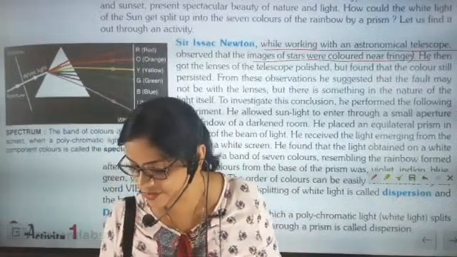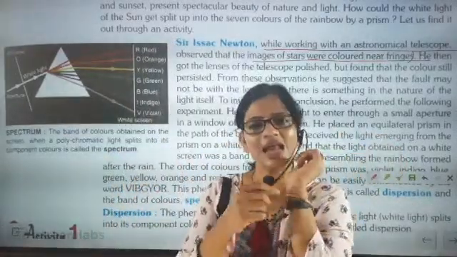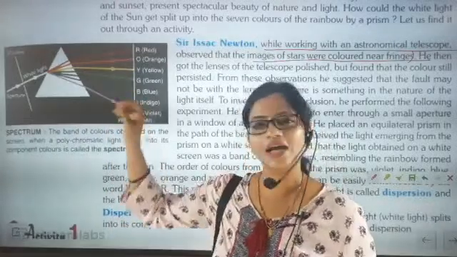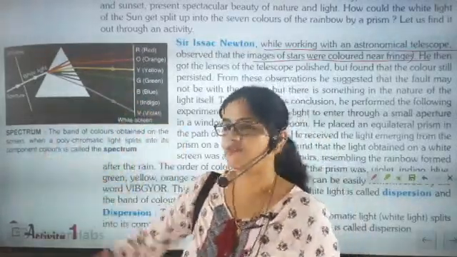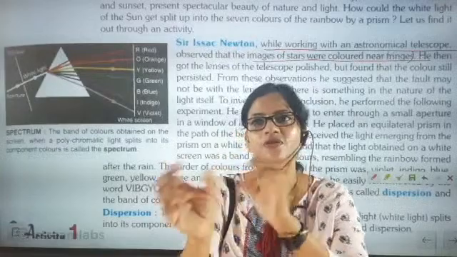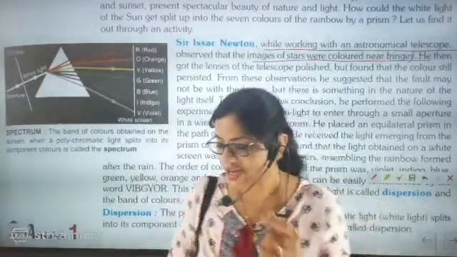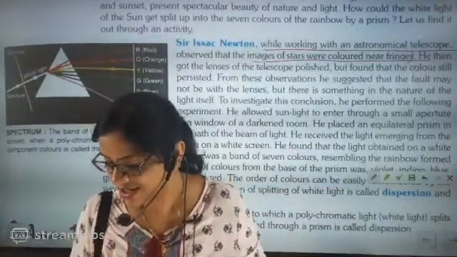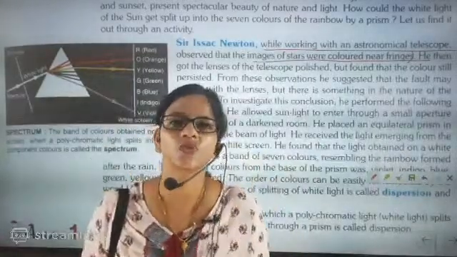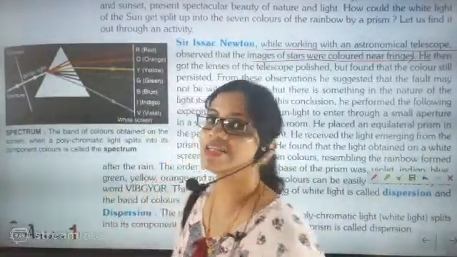If a glass is there, and you allow the glass to dance, taking the sunlight and reflecting it somewhere, you will see that 7 colors are dispersed there. That is exactly called dispersion.